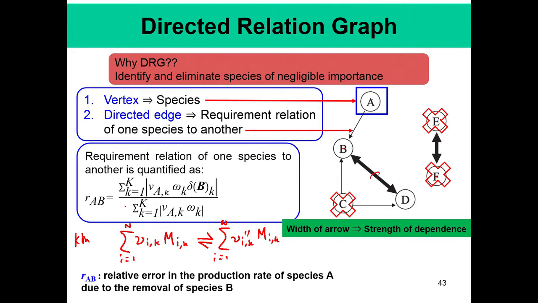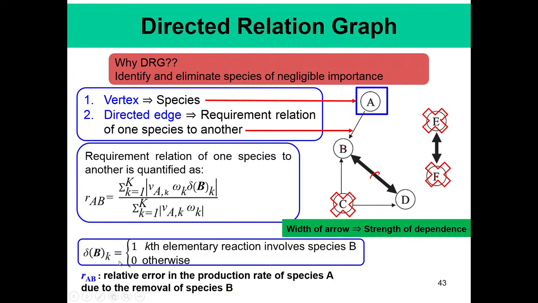So, for A, this was a generalized representation. A is the stoichiometric coefficient, omega is the reaction rate, and this parameter we will see how this delta is defined. This delta is equal to 1 if the kth elementary reaction involves species B, and 0 otherwise.